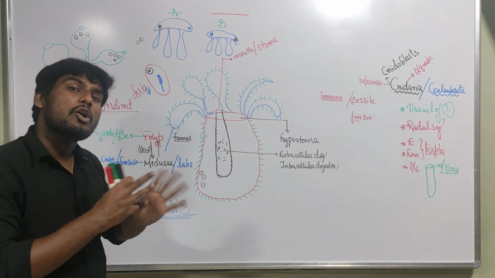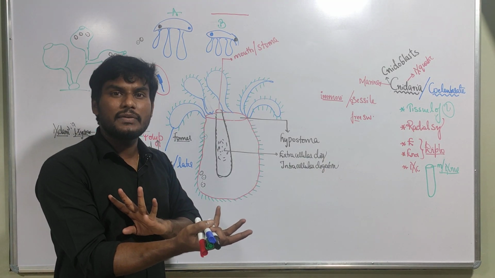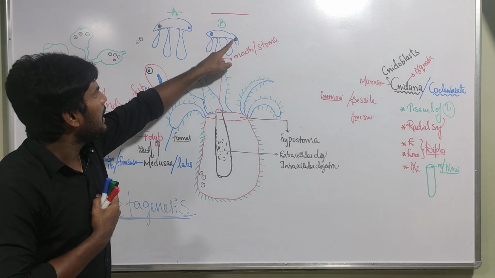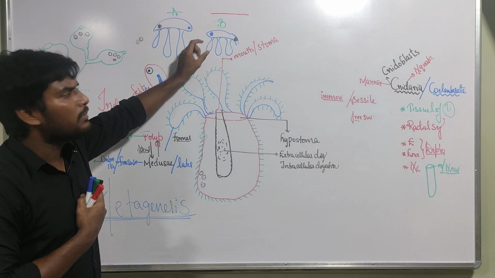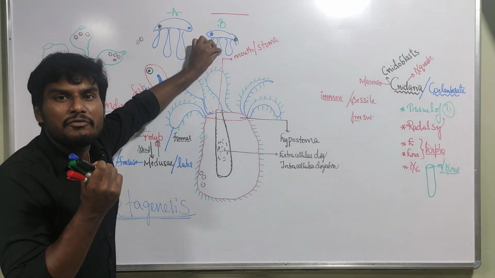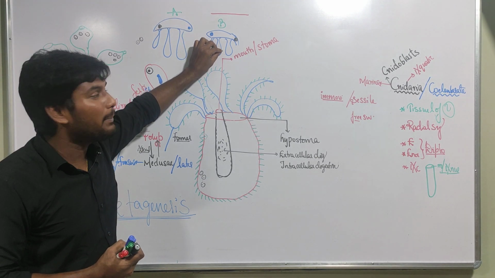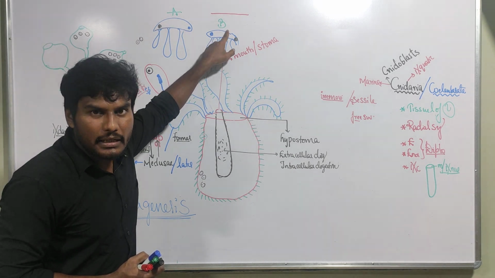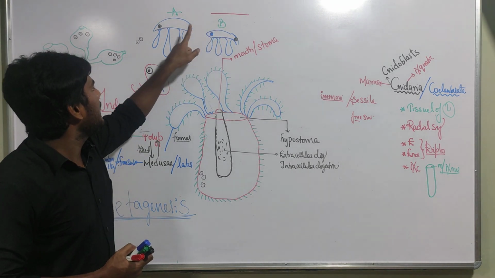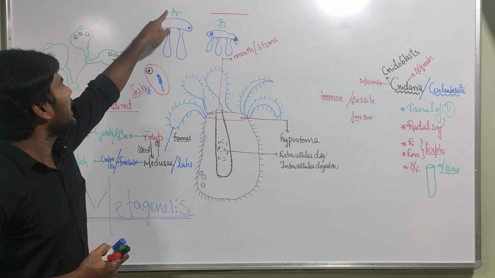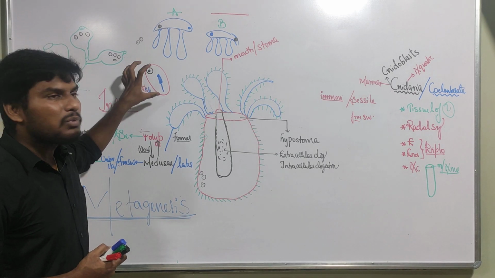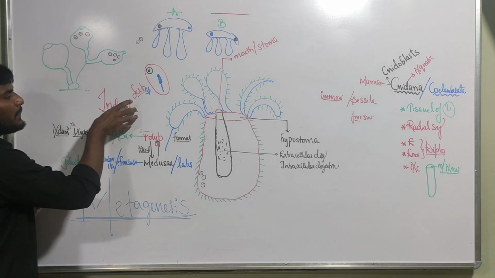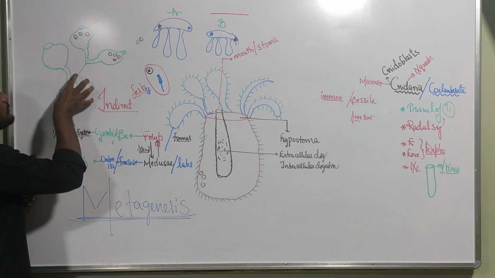This fertilization is cross fertilization. For example, if one produced the sperm and also produced the ovum, and these two fertilized, that means self fertilization. But here, the male gamete sperm came from Medusa B and the ovum came from Medusa A, so this is cross fertilization. And this zygote develops by indirect development, and once again it grows into what?